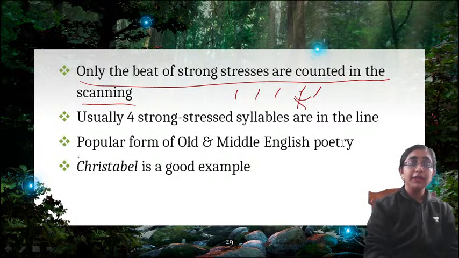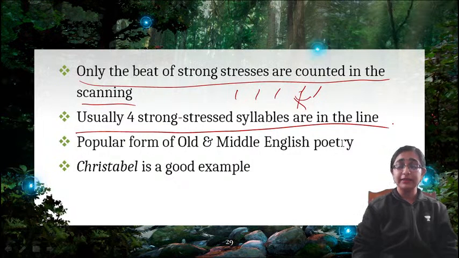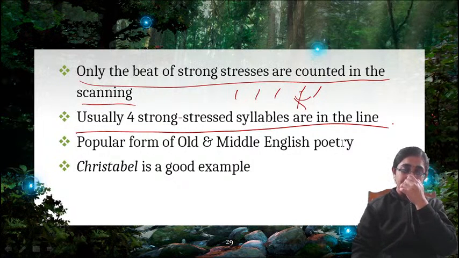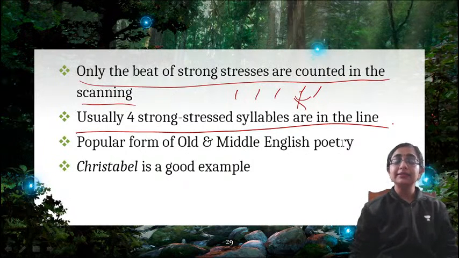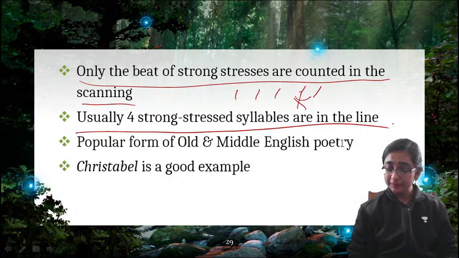Now, usually 4 strong stressed syllables are in the line. That is the criterion of accentual verse, that you will find 4 accented syllables in a single line.